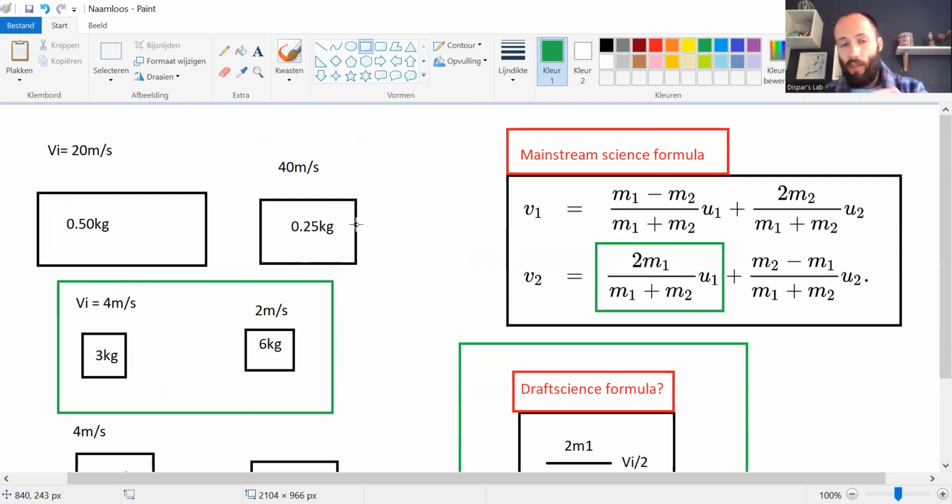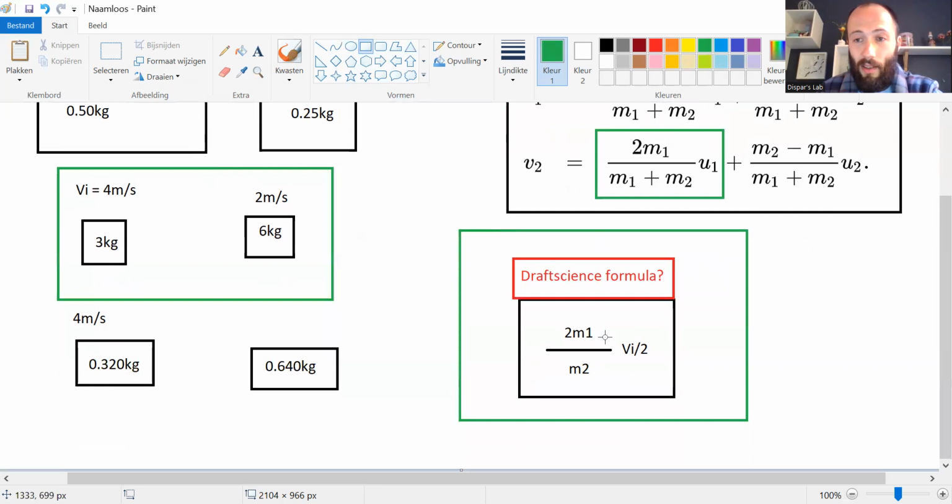Now we have a 2 to 1 ratio. So instead of half the speed at best, now it would be double the speed at best. So let's say the initial velocity is 20 meters per second. The half the mass weight would come out with double the speed, 40 meters per second.